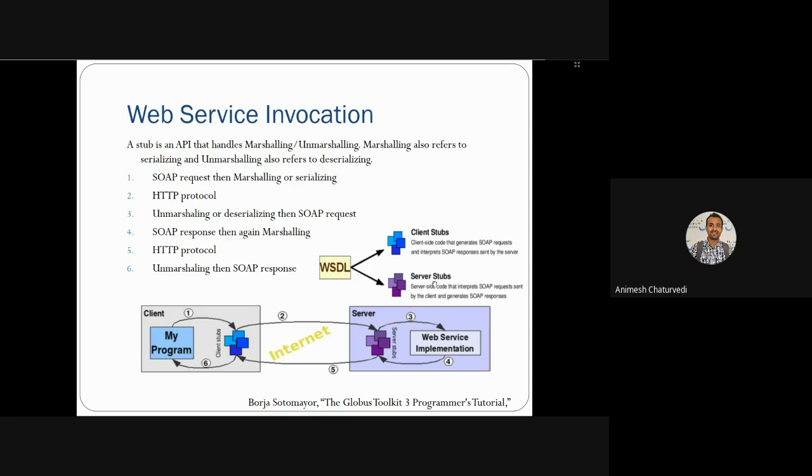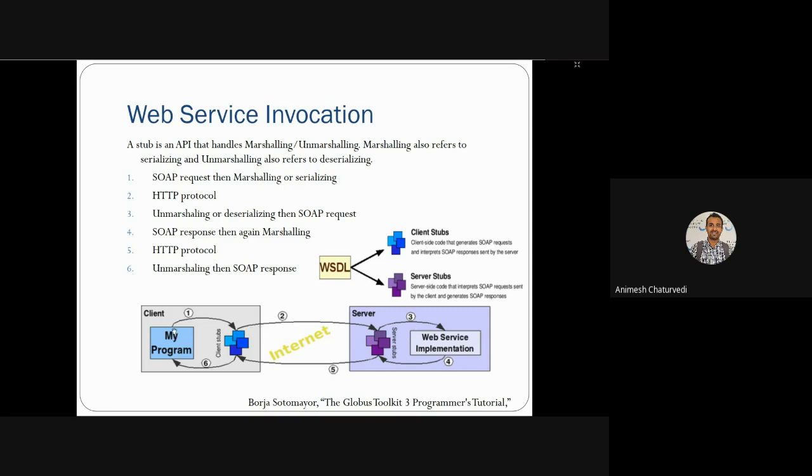WSDL also tells a server stub how to interpret the SOAP request sent by the client, and how the server should send the SOAP response so that the client is able to interpret it. So this is the client stub part and the server stub part. All these things we are talking about are programs. Stubs, marshalling and unmarshalling are done with the help of APIs.